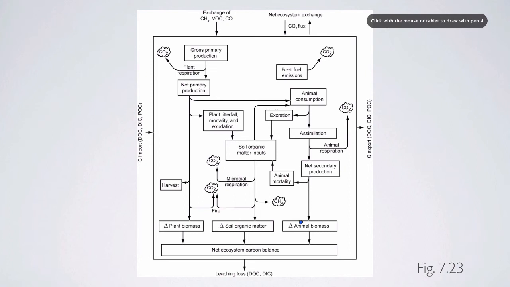So again, this is just some of the complexity that ecosystem ecologists have to deal with in doing the accounting of carbon in ecosystems. So if we want to know if an ecosystem is gaining or losing carbon, in many situations, we have to get parameters. We have to be able to parameterize each of these, find numbers for each of these boxes and each of these fluxes. That can take a lot of work. It's not simple, but questions of the magnitude or importance of carbon acquisition and storage in ecosystems require us to do all of this work.